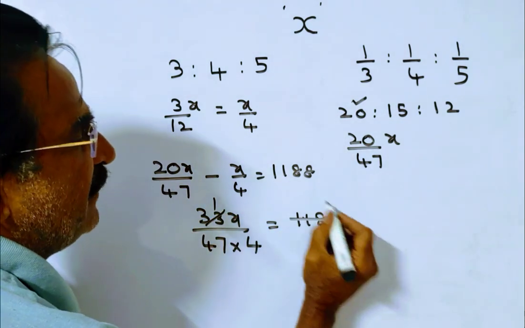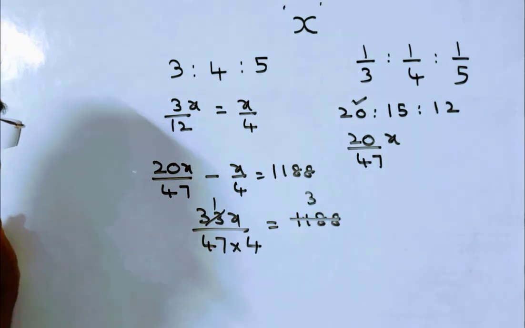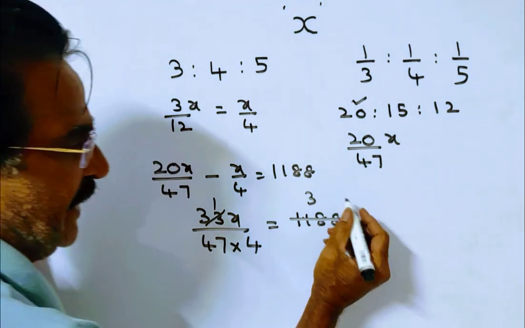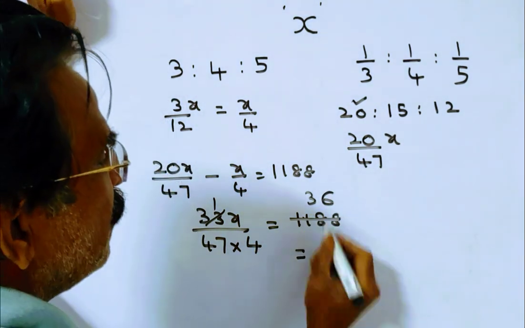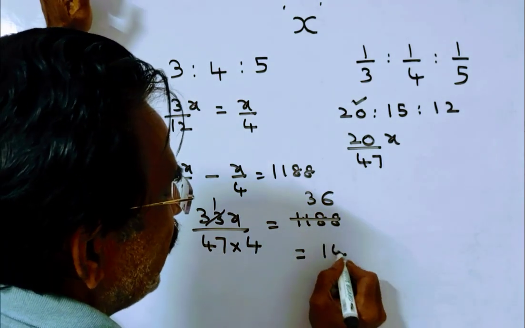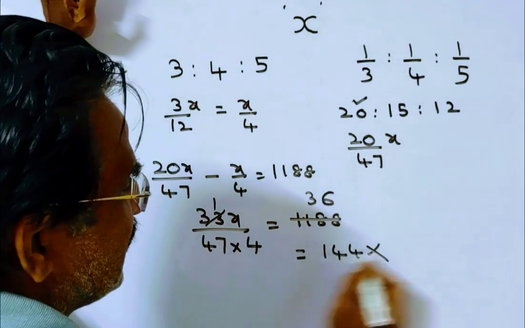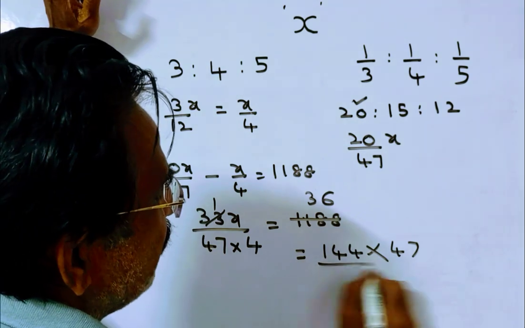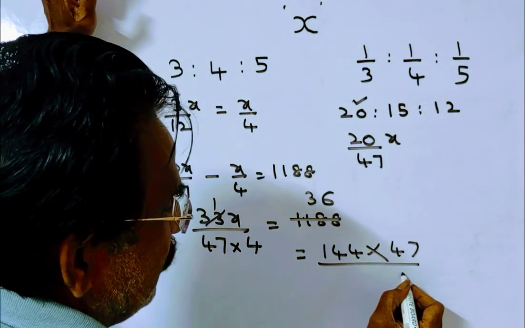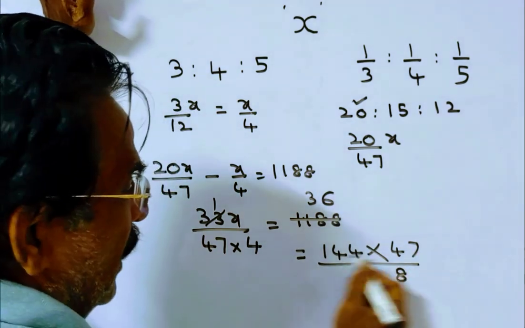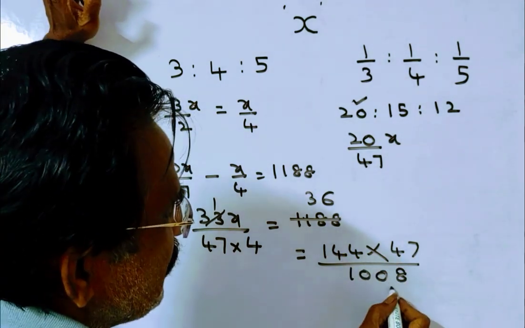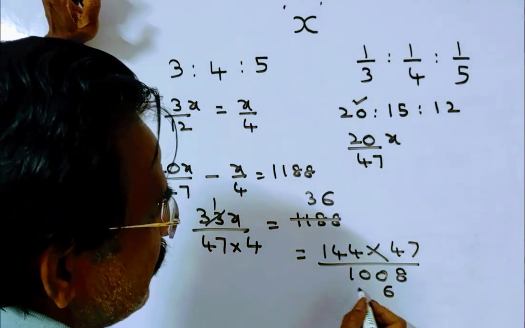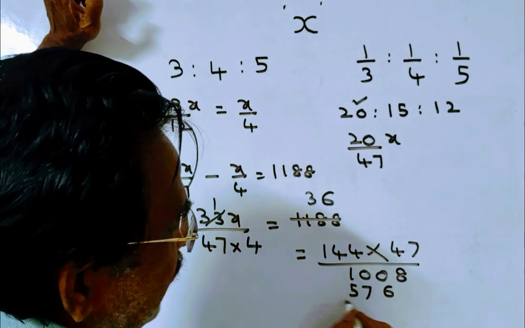33 ones, friends, 33 threes 99, 19 remains 198, 33 sixes. So this is equal to 36 fours 144 into 47, 144 into 47, 7 fours 28. 7 fourteens 98 plus 2, 1000, 4 fours 16, 4 fourteens 56 plus 1, 57.